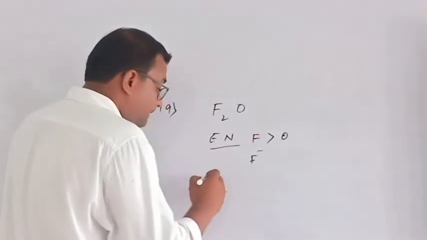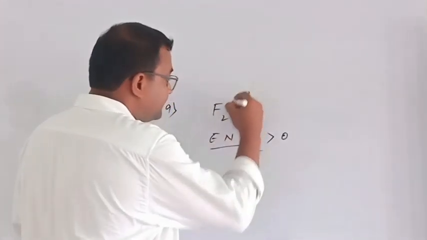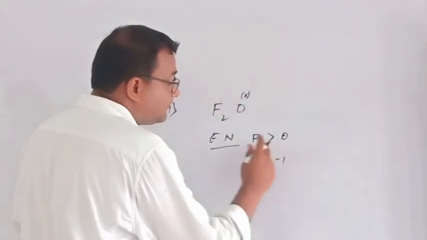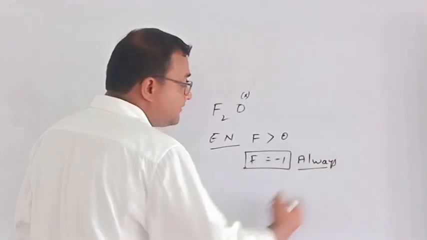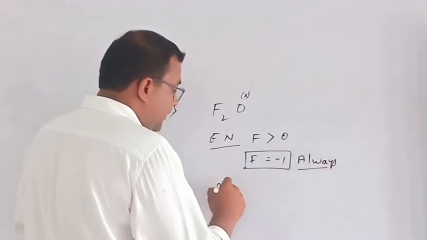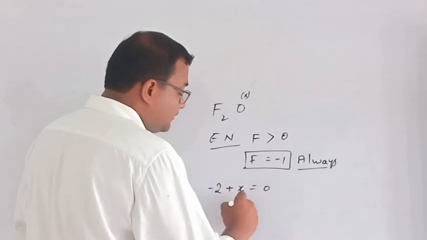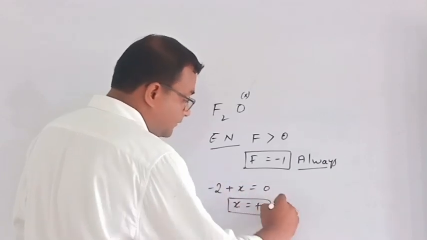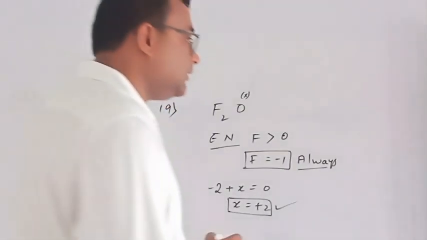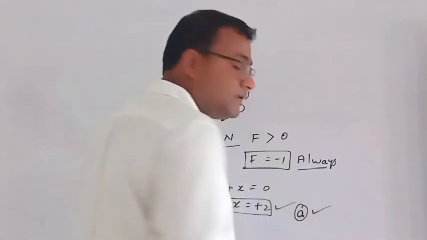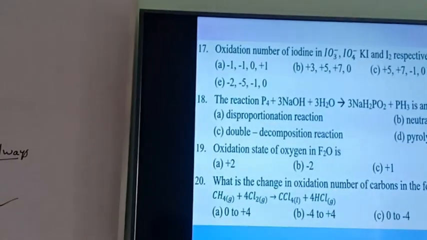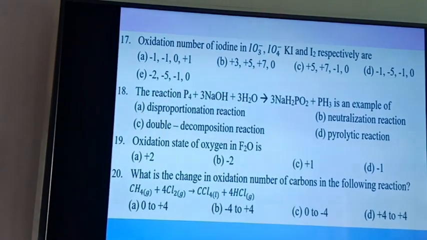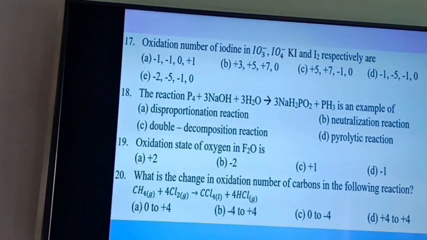So let's calculate. This is X, then fluorine is always minus 1 charge. Then 2 into minus 1 plus X is equal to 0, X is equal to plus 2. So the correct option is option A. It is question number 19, A. Now question number 20, very important. Focus on it properly.